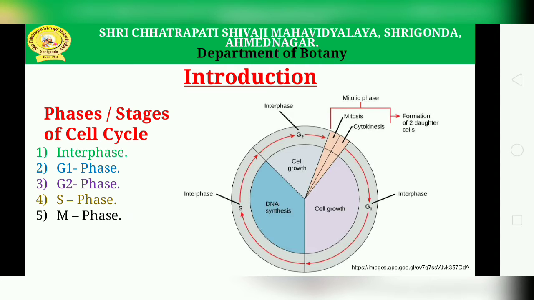In cytokinesis, the cytoplasm of the cell divides into two by the formation of the cell plate, finally giving two new daughter cells. Cytokinesis begins just at the end of mitosis. In most cells, the M phase is completed within 2 hours only. The duration of the cell cycle varies from organism to organism and from cell to cell.